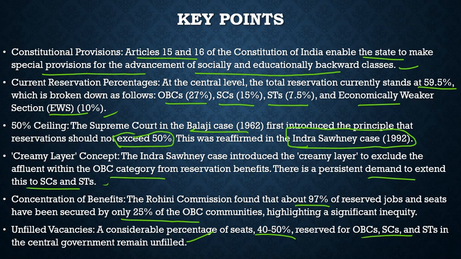But at what level? If you ask me what the answer should be, I would say it should not exceed 50%. Because while giving benefit to them, you are in a way not being justified to the general people. So this is the issue. The government has to balance everything here. So this was the idea given in the article. Let's see what kind of question can be asked from the article here.